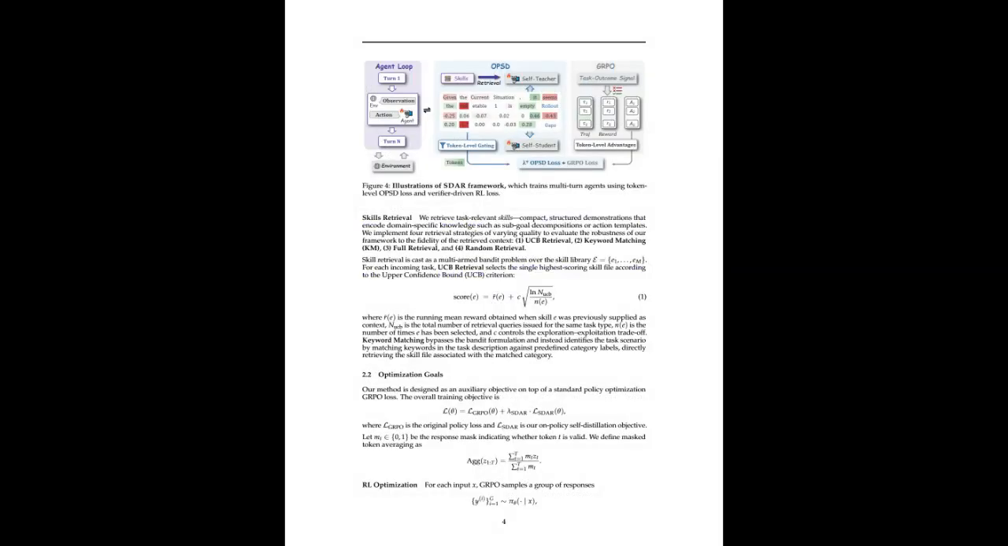So SDAR takes a different approach. Instead of forcing the student to imitate every teacher token, it introduces a gating mechanism, a dynamic filter. Each token decides how much supervision it should receive. Helpful teacher signals are amplified, uncertain or harmful signals are softly reduced. One of the most important design choices in SDAR is that reinforcement learning remains the primary optimization engine. The distillation component is only an auxiliary helper. This preserves the stability of reinforcement learning while still injecting fine-grained token-level guidance.